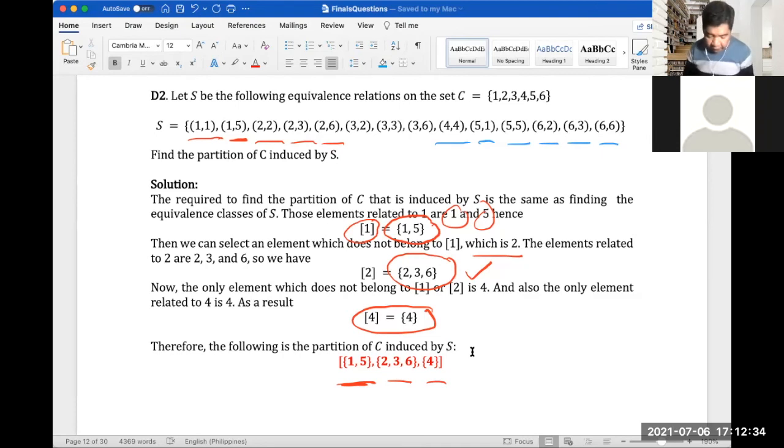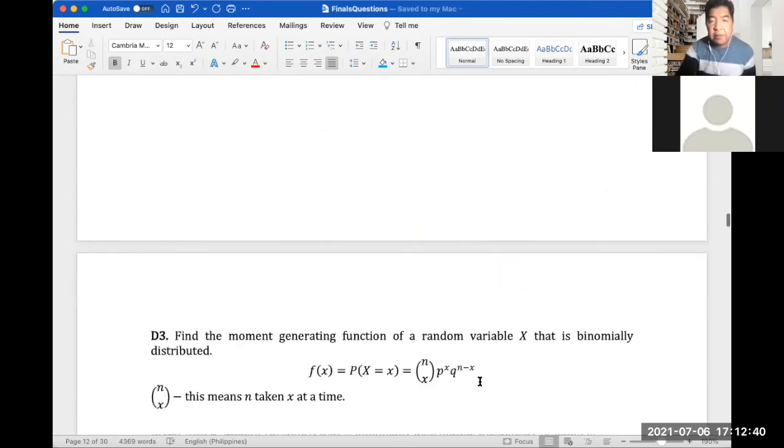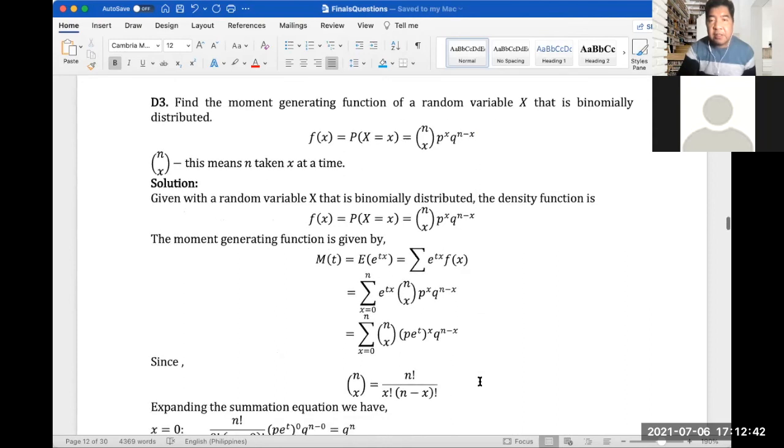So let's move to question D3. Question D3 is another statistics problem. Find the moment generating function of a random variable X that is binomially distributed.